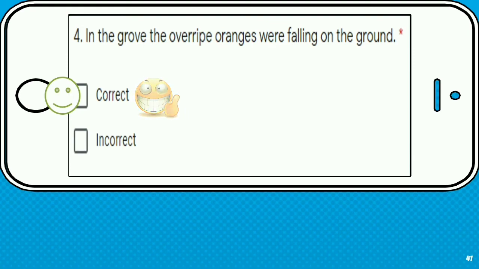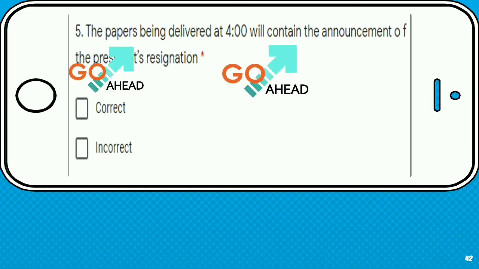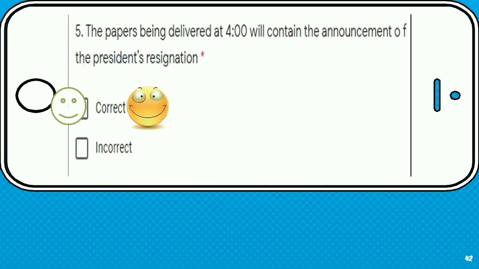Number 5. The papers being delivered at 4 will contain the announcement of the president's resignation. We can see from this sentence that every element is complete. The subject is the papers and the verb is will contain. Therefore, it is obviously correct.